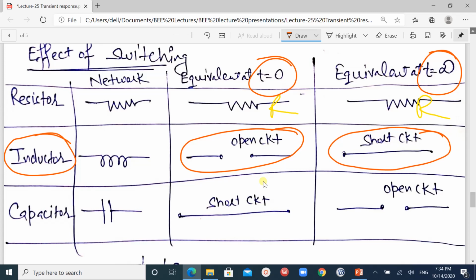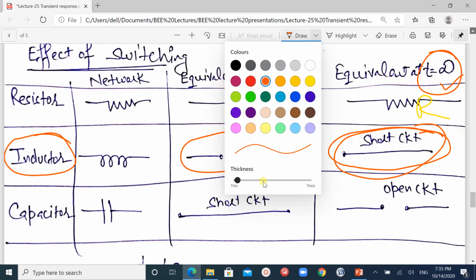We will discuss this with an example also, but it is very important to keep in mind that an inductor at t equals 0 is an open circuit, and at t equals infinity it is a short circuit. And